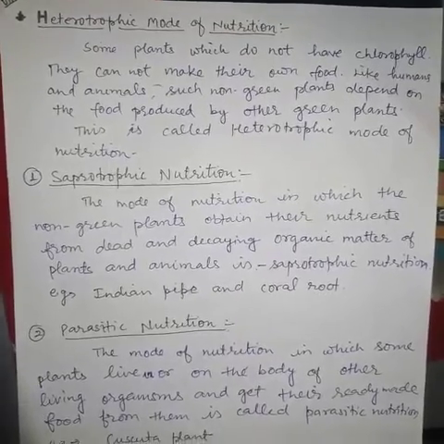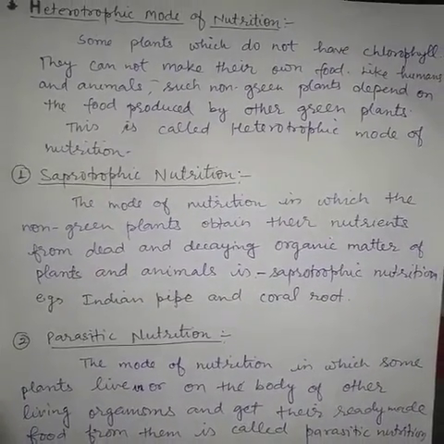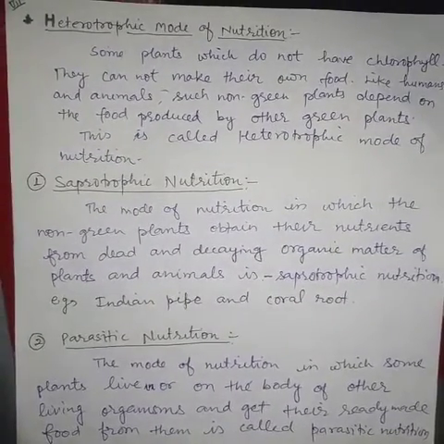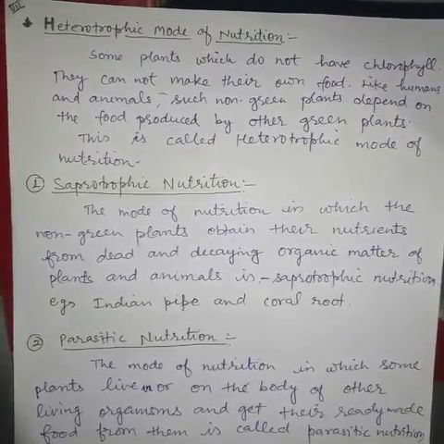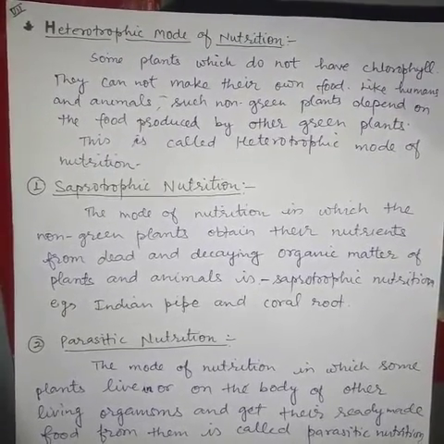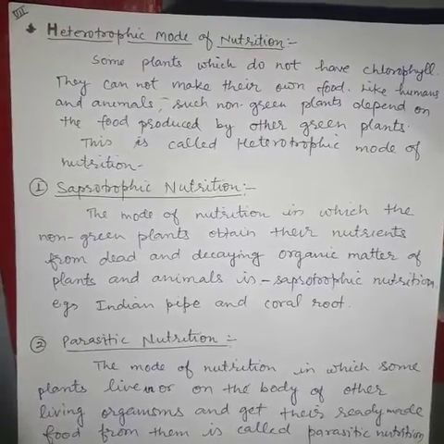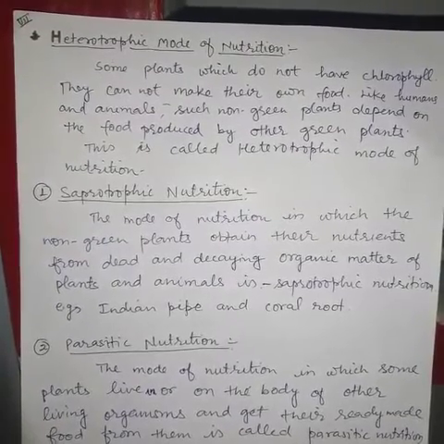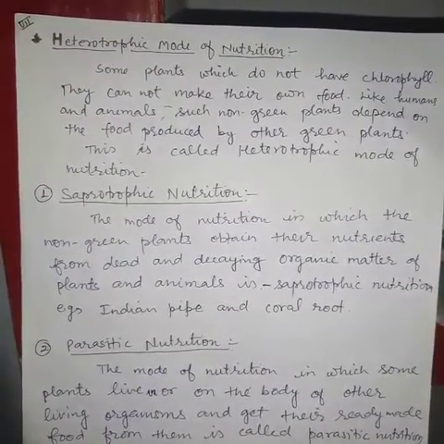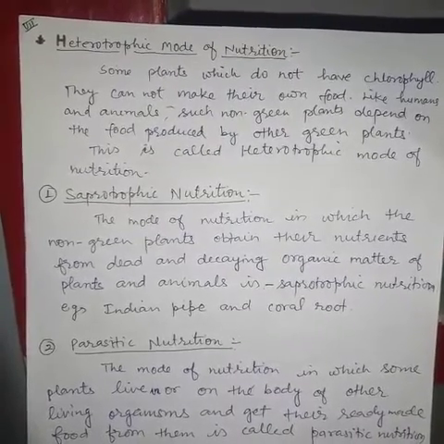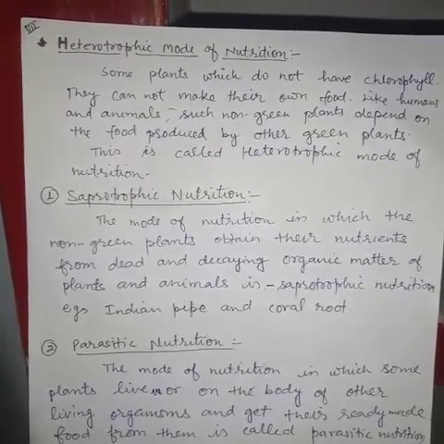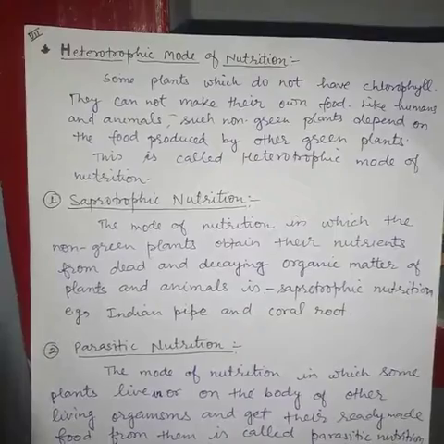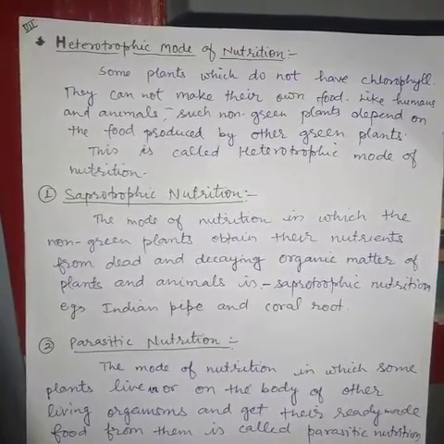First one is saprotrophic mode of nutrition. Sapro means dead and decaying, and trophic means nutrition. So we can say that the mode of nutrition in which the non-green plants obtain their nutrients from dead and decaying organic matter of plants and animals is called saprotrophic nutrition. For example, Indian pipe and coral root, in which fungi are present in the root and they get the food material in the form of nitrogen.